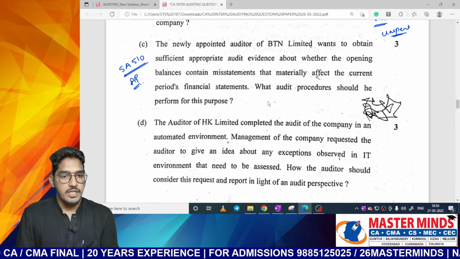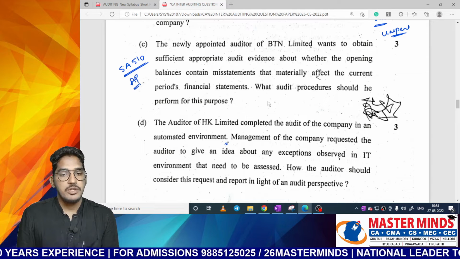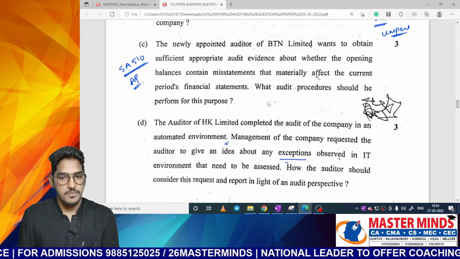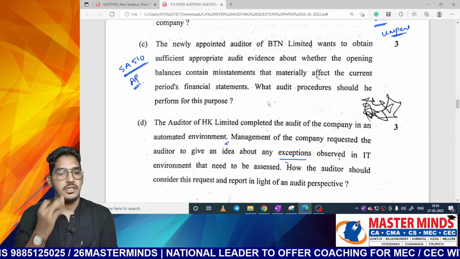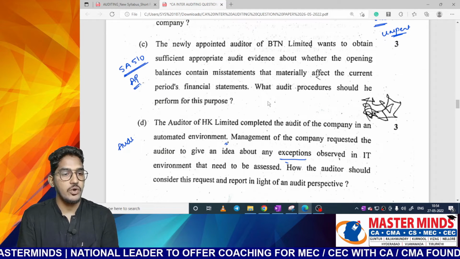The auditor of HK Limited completed the audit of the company in an automated environment. Management of the company requested the auditor to give an idea about any exceptions observed in IT environment that needs to be assessed. How the auditor should consider this request and report in light of audit perspective. So this question is from the chapter Audit in an Automated Environment.